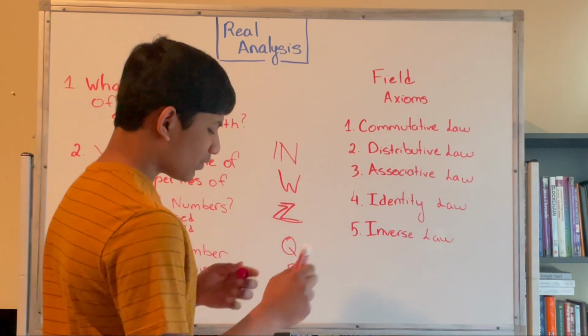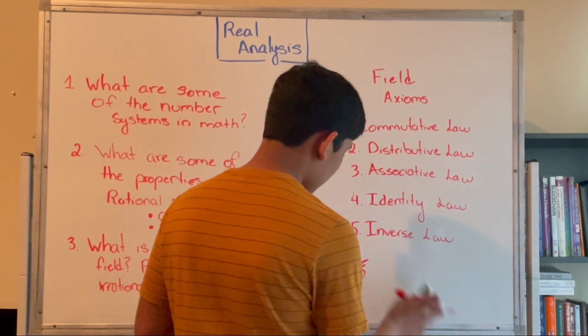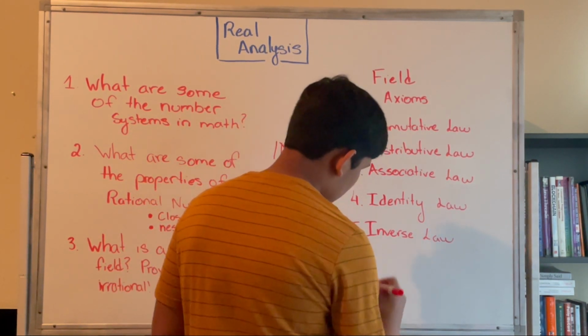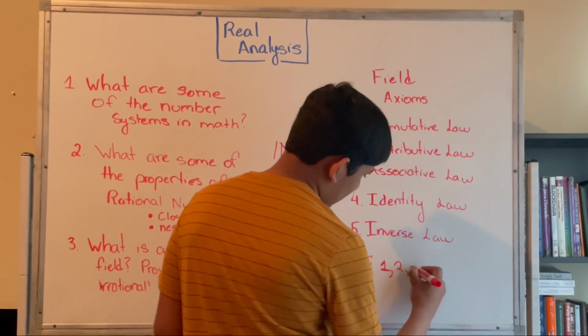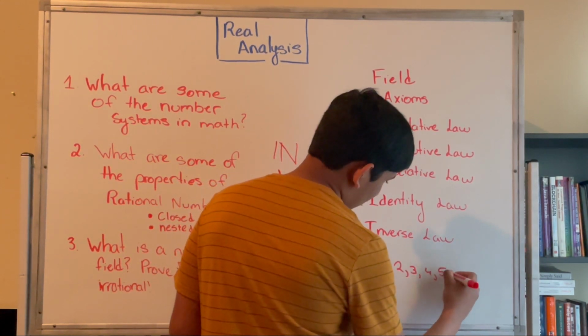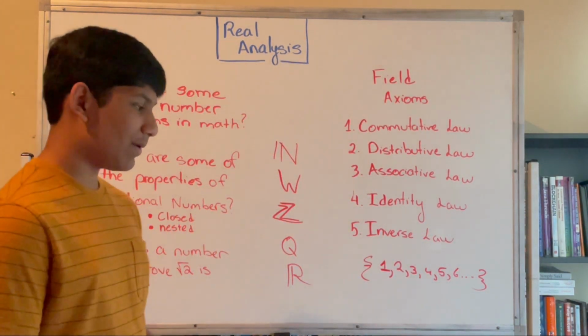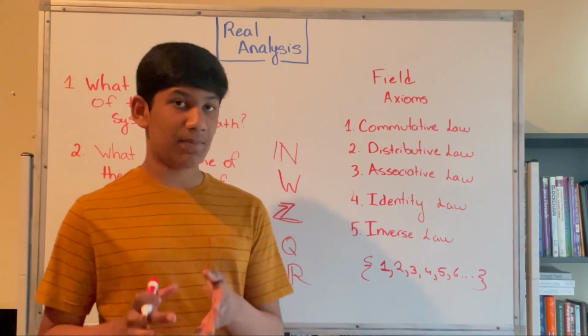So therefore, we can just define the natural numbers as essentially a set starting from 1 and then going to 2, 3, 4, 5, 6, etc. And these are essentially the counting numbers. So these are the natural numbers.